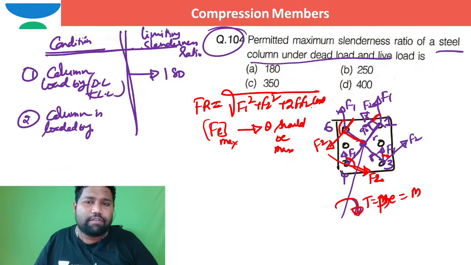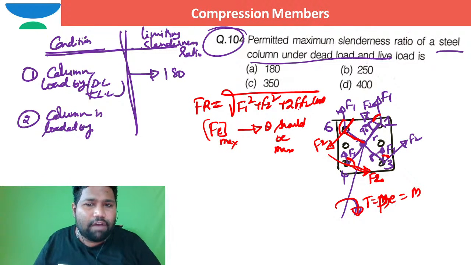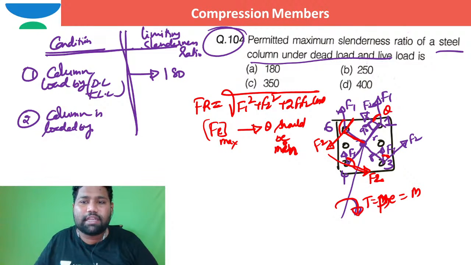Cos 0 is 1, whereas cos 90 is 0, cos 180 is minus 1. So as theta keeps on increasing, to get Fr at its maximum, theta should be minimum. Theta should be minimum. So in which cases are we getting lesser theta?